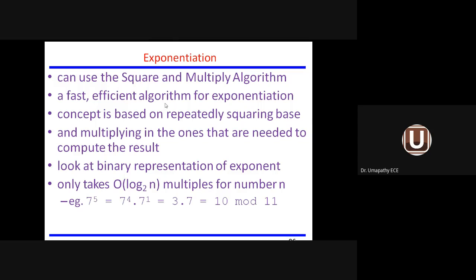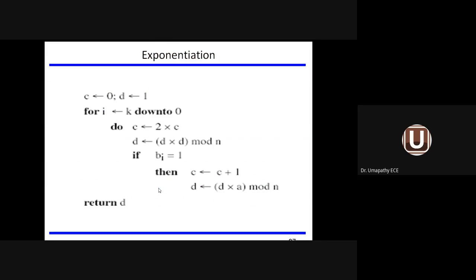So it is a fast, efficient algorithm for exponentiation. There is an algorithm called modular exponentiation. Using this algorithm, we can do both the square and the multiply operation, using the formula O(log 2n) multiplications for the given number n. So n is nothing but the integer number given.